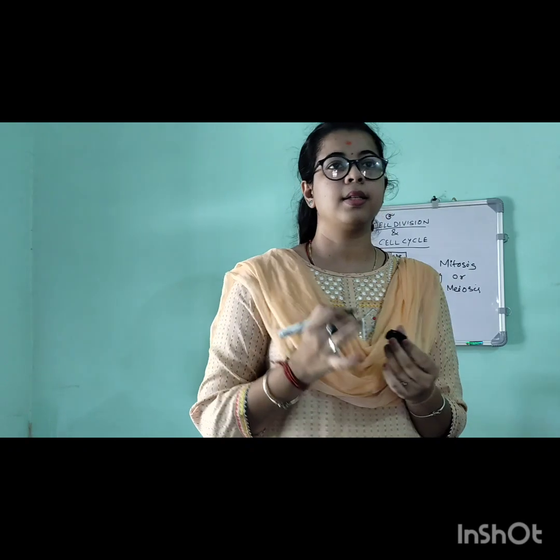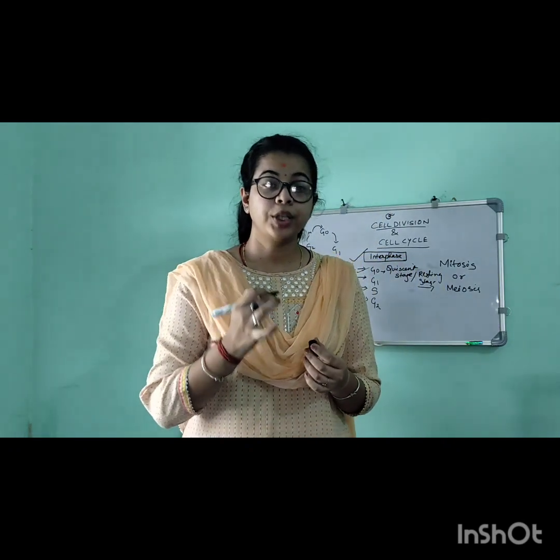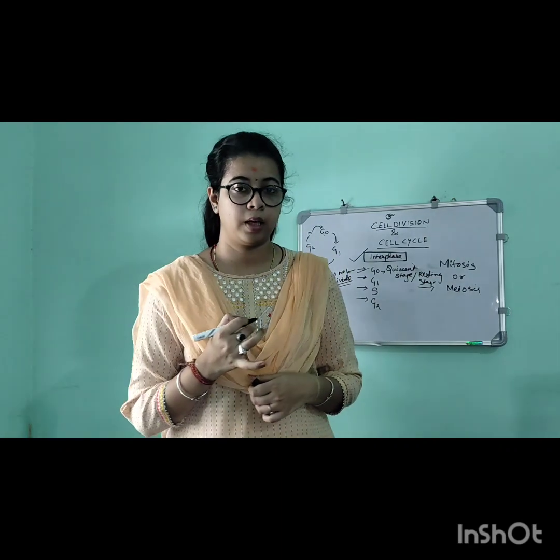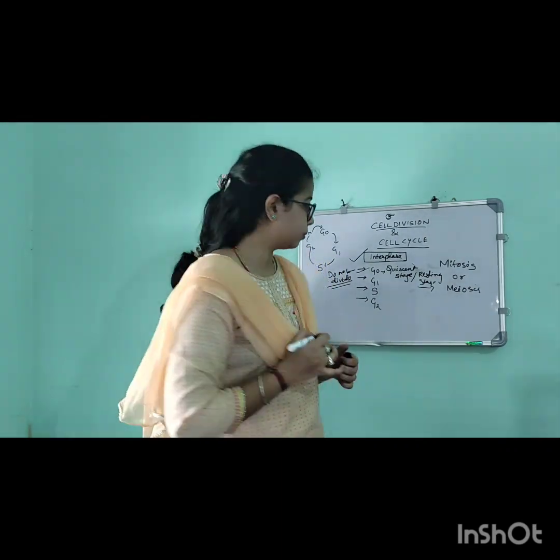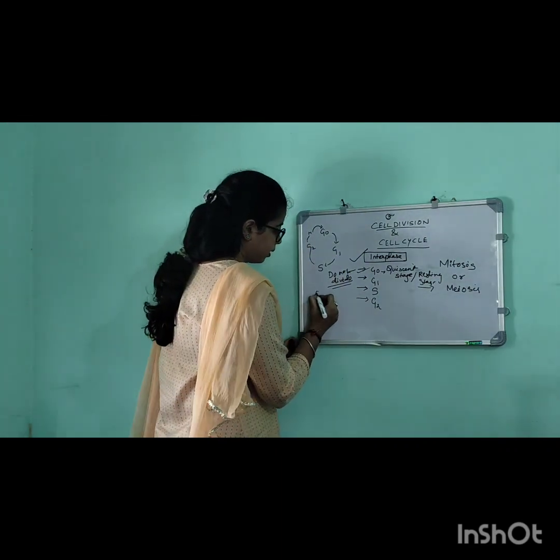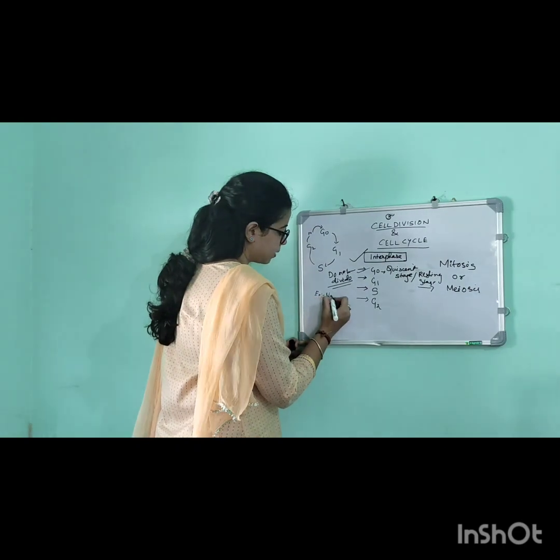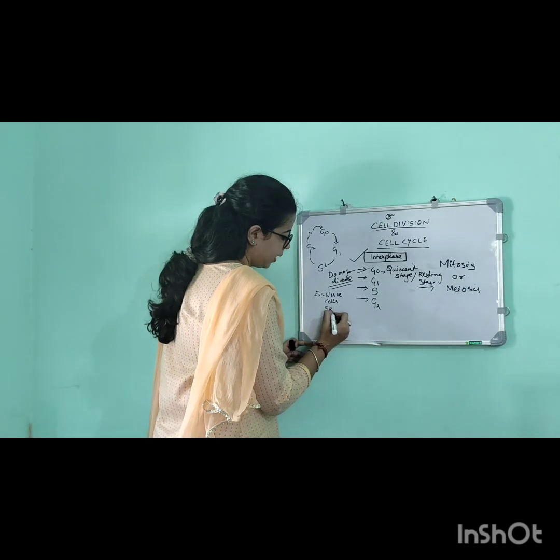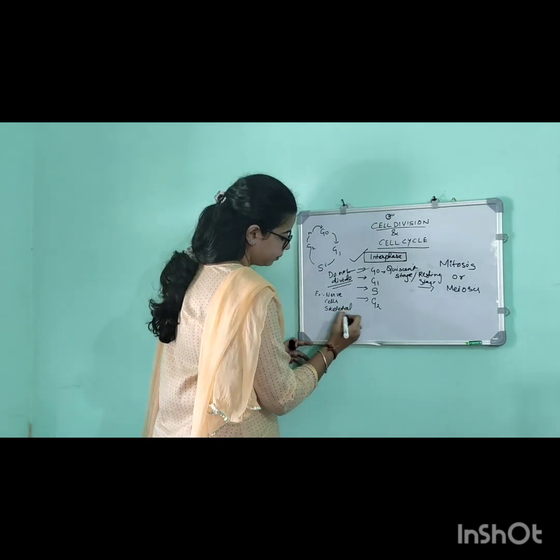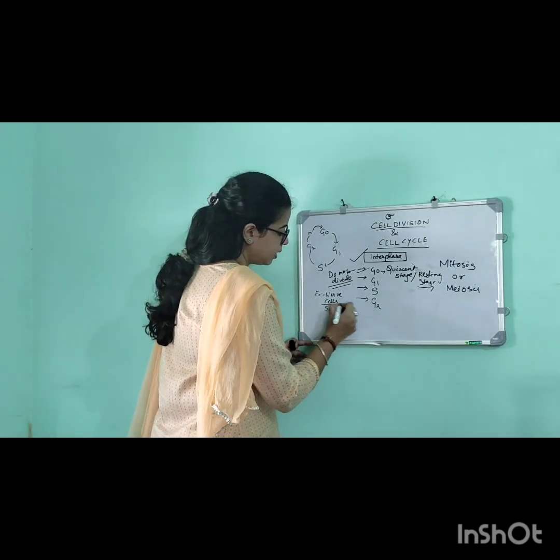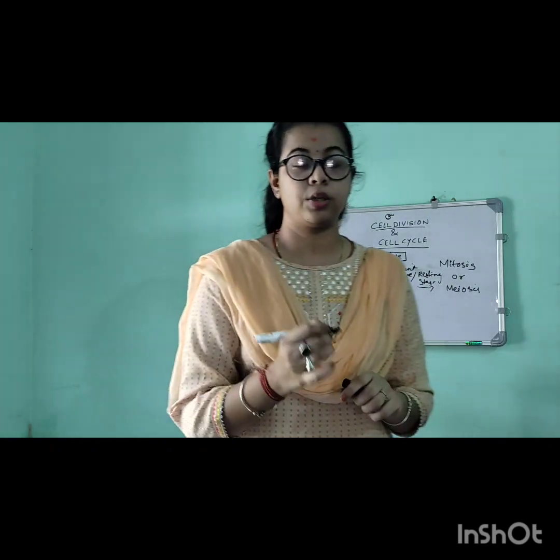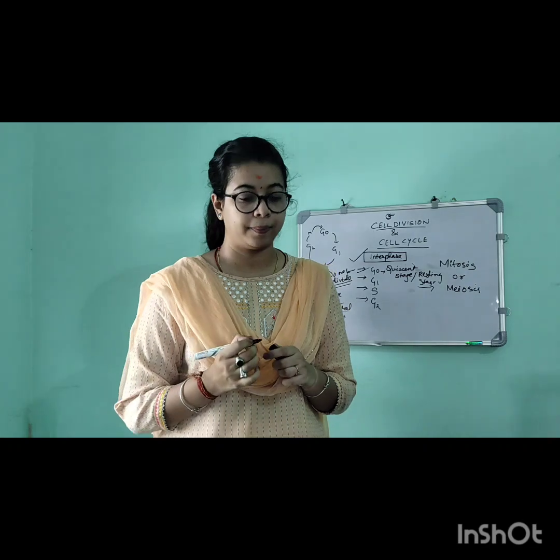And certain cells in our body remain in the G0 stage throughout the life cycle. What type of cells are they? Examples are the nerve cells and skeletal cells. These are all the cells which remain in the G0 stage throughout their life.